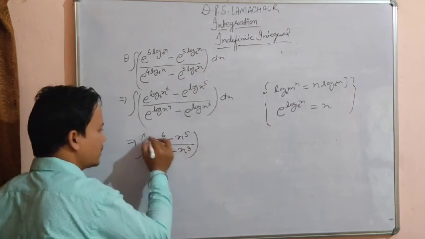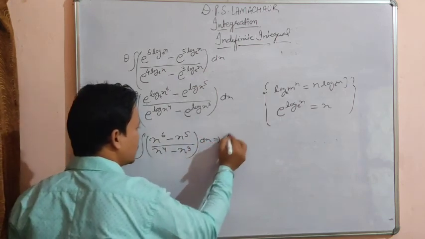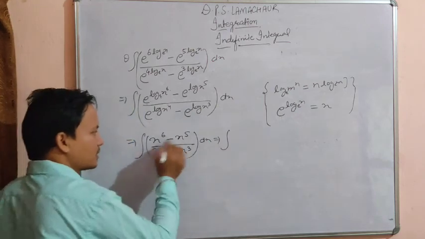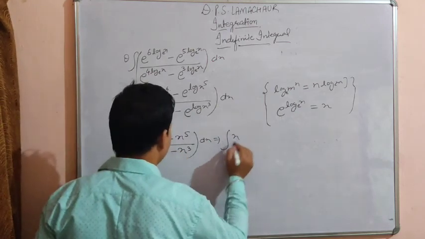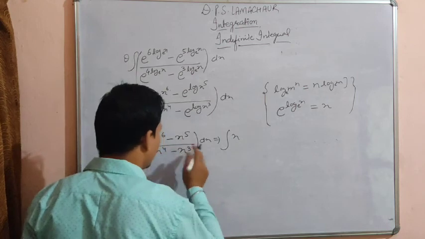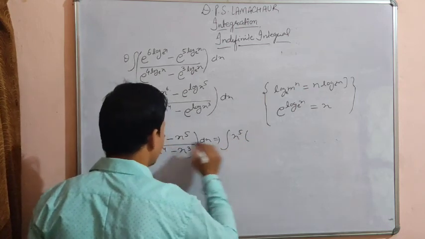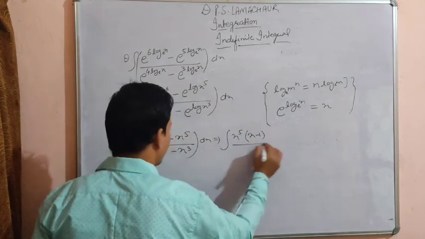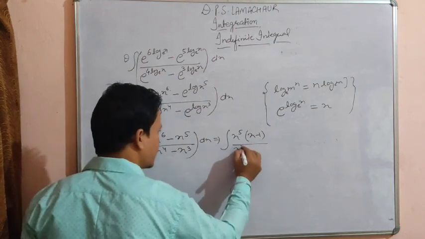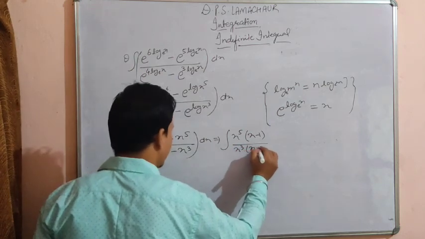Okay, now you can take the common. What is common in numerator? The common part is x to the power 5. Okay, so what is left? x minus 1. And what is common in denominator? It is x cube. So what is left? This is x minus 1.